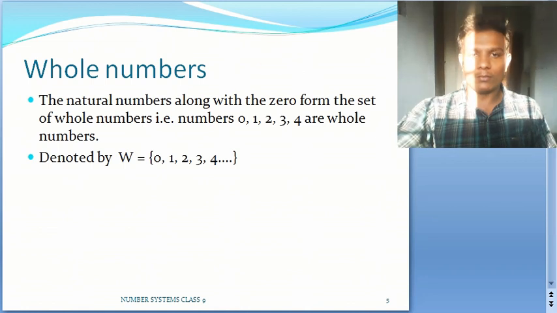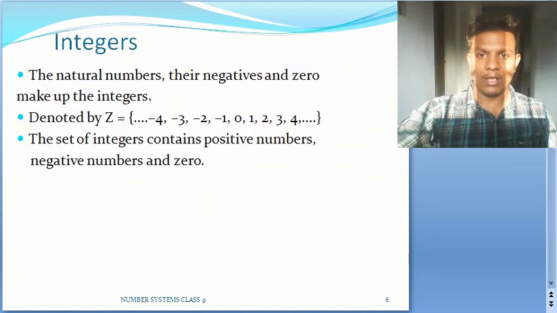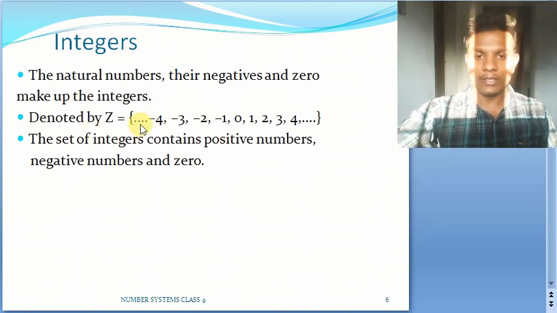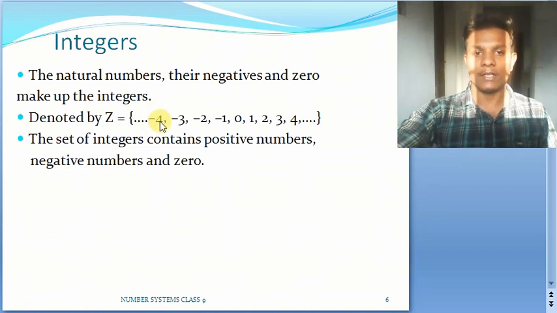Till now we have been dealing with only the positive side of the number line. What if we go to the negative side? There you will find numbers like -1, -2, -3, -4, and this will proceed infinitely in the negative direction. Here also we need to remember one thing: we are not including any decimal portion or any fractional part in such numbers. These are what we call integers.